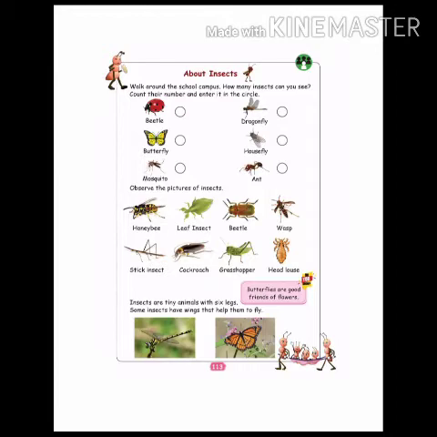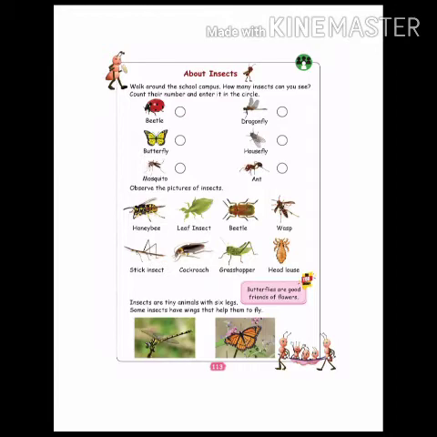Observe the picture of insects. First one is honeybee, leaf insect, beetle, wasp, stick insect, cockroach, grasshopper, head louse. Last one is what? We have it in our head. That is called louse. Not pain. Pain puchi we will say. It is in Tamil.